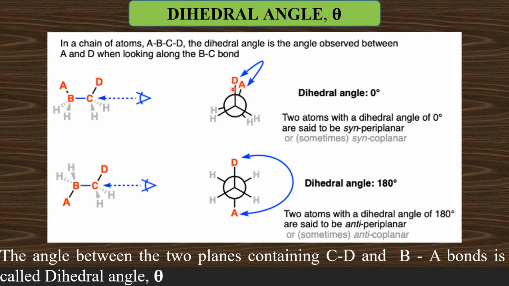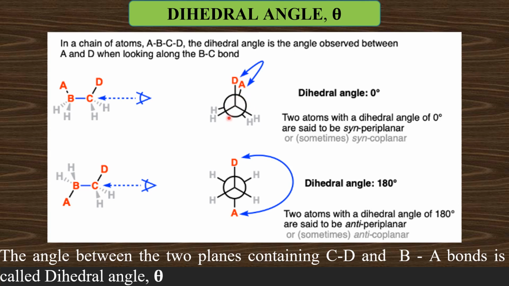Now, the CD bond is present in a plane, and the BA bond is present in another plane. And what is the angle between these two planes? That is called the dihedral angle. But in this eclipsed conformation, these two bonds are exactly one behind the other. They are lying on the same plane. Therefore, the angle between the two planes is zero, which means both are on the same plane.